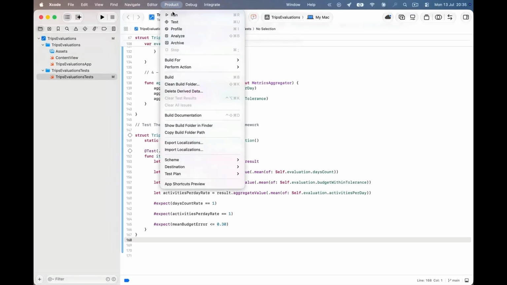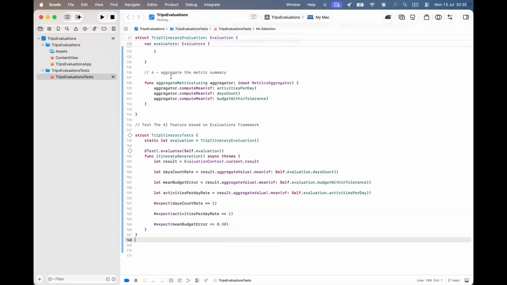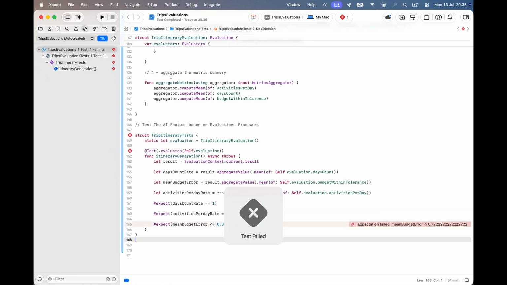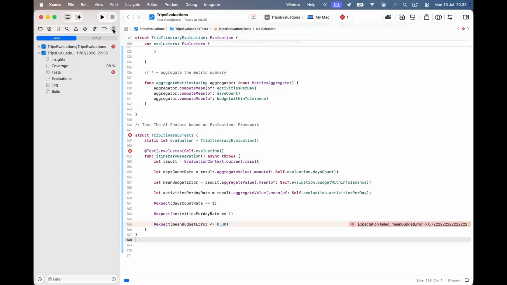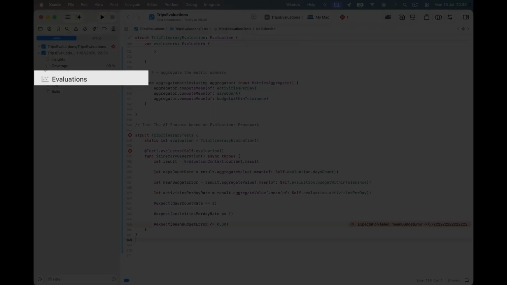Now let's run the test. It fails on the mean budget error assertion. My threshold was 30%. The model landed further off. The other two pass. Now let's open the report navigator in the Xcode sidebar. Notice a new entry here, evaluation. That's new. We'll come back to it in a moment.